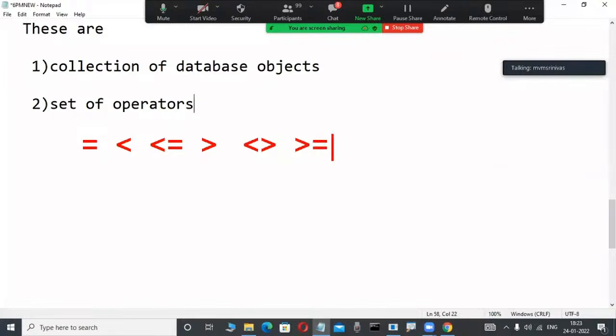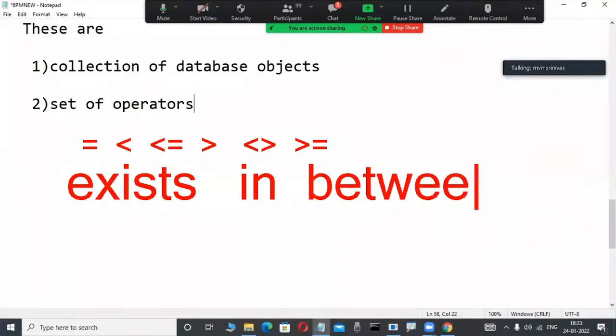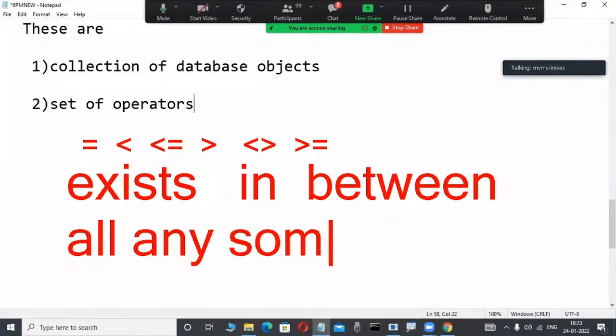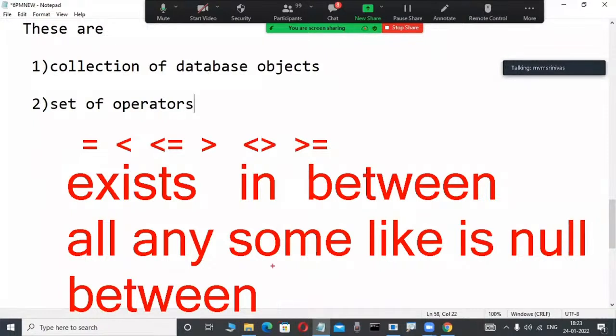We are thinking of not only these operators, but also a set of different operators in every relational data model. EXISTS is an operator. IN is an operator, BETWEEN is an operator. ALL is an operator. ANY is an operator. SUM is an operator. LIKE is an operator. IS NULL is an operator. So many special operators are there.